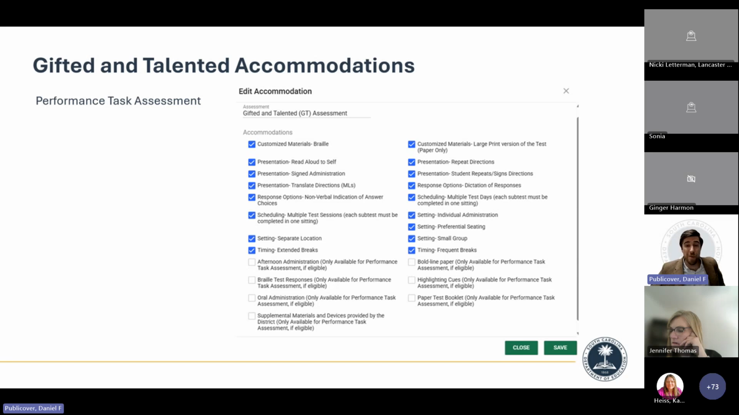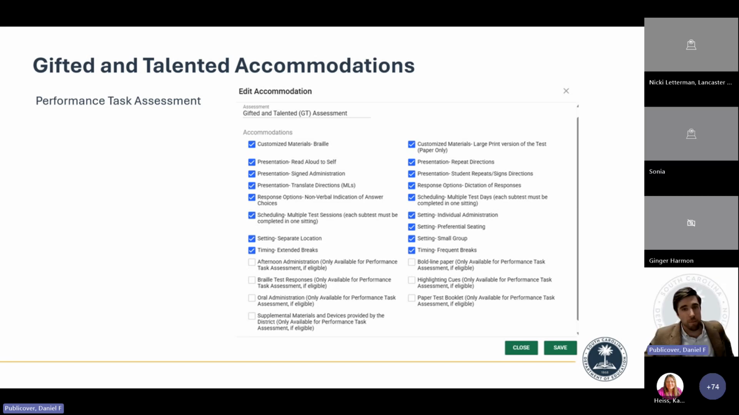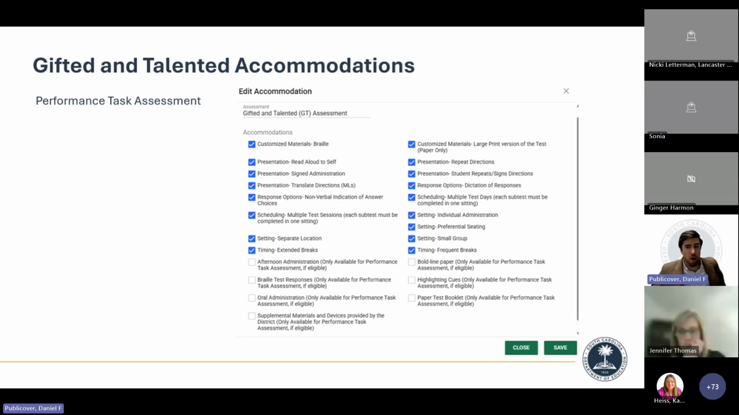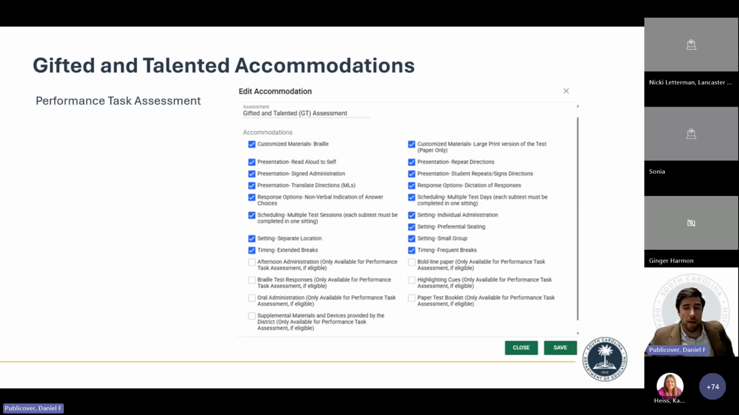The reason is we don't know until they get the result back if they're going to be taking that. So we wanted a safety in place in the event that they are going to take the PTA, that they are able to get those accommodations and it be reflected within their IEP.